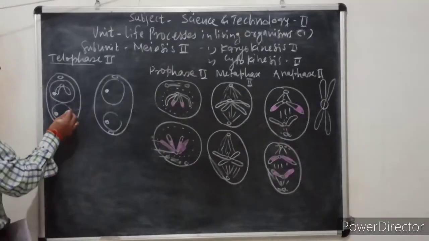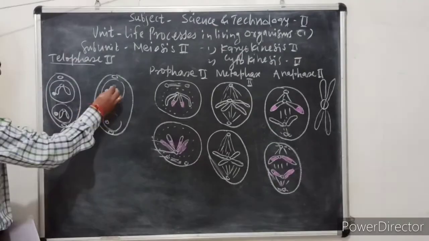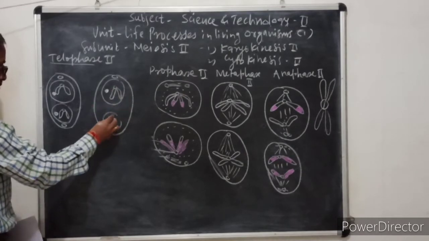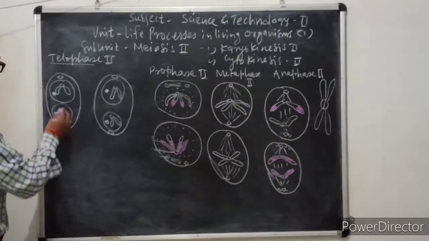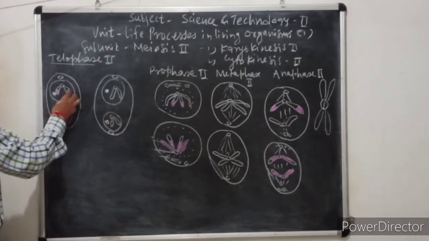Here are chromosomes. And these chromosomes are recombinant chromosomes.